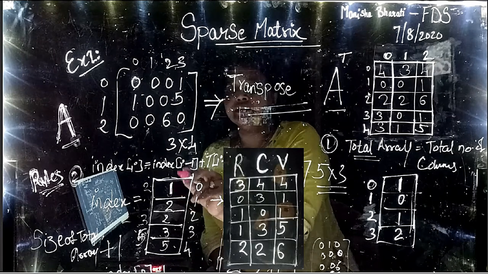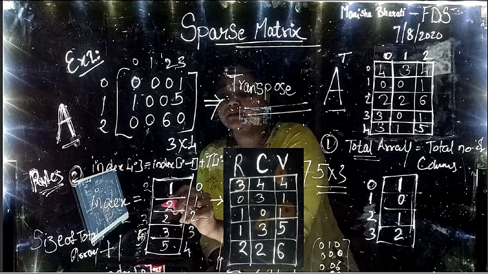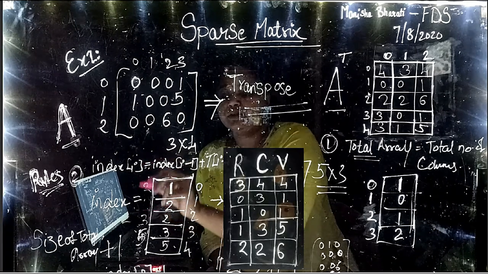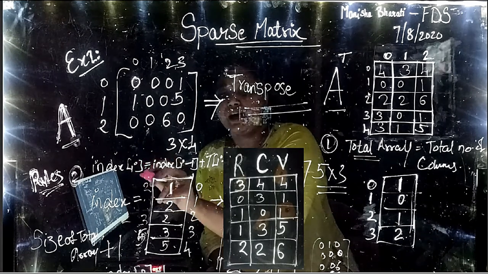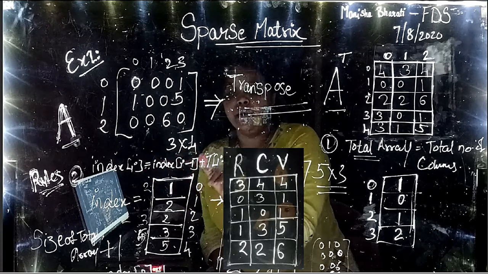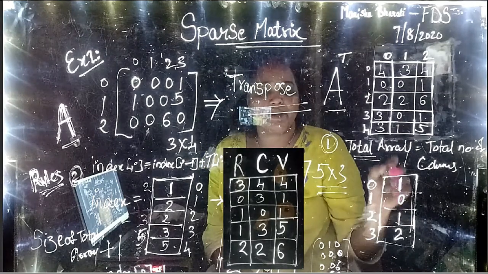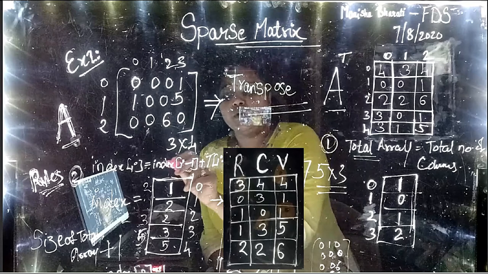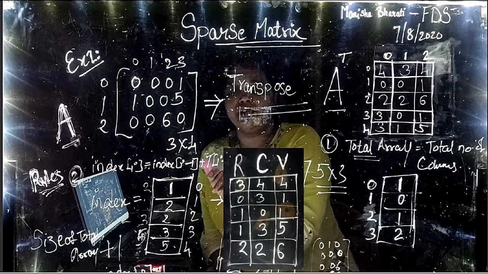Okay. Then the next values are calculated like this. Index of I. So the formula is index of I is equal to index of I minus 1 plus the total array T of I minus 1.